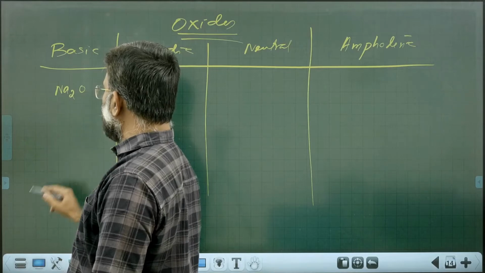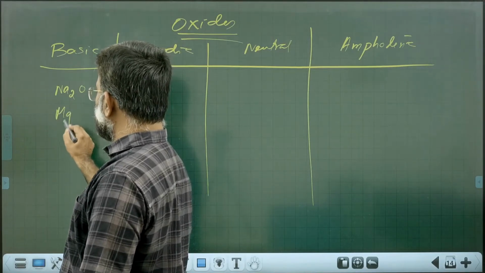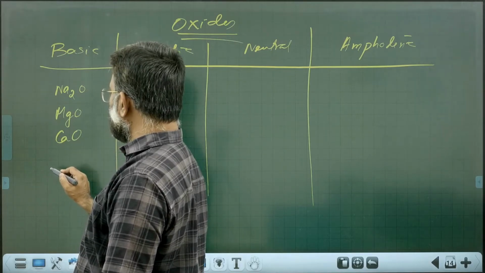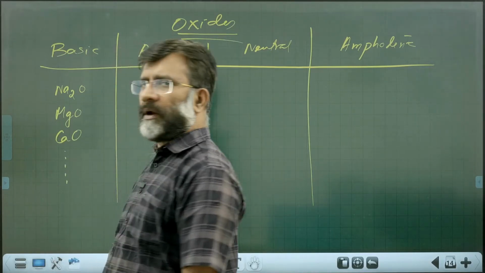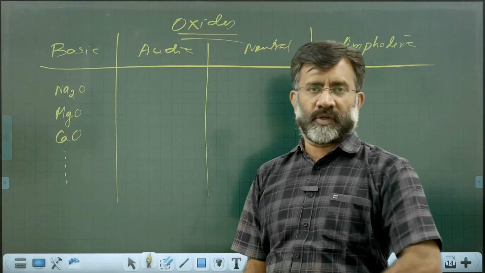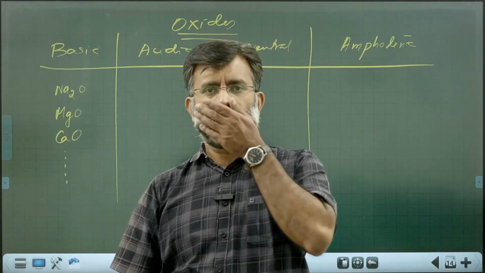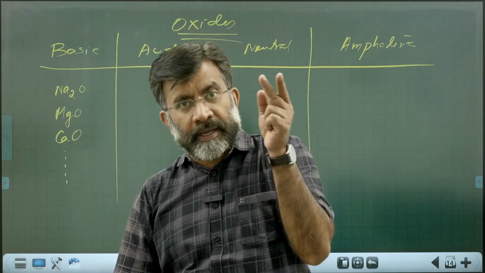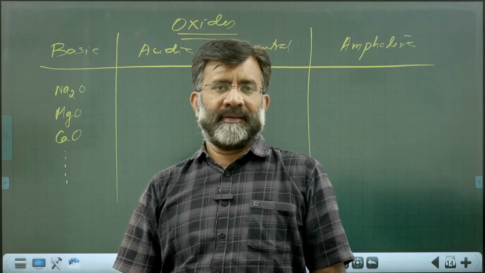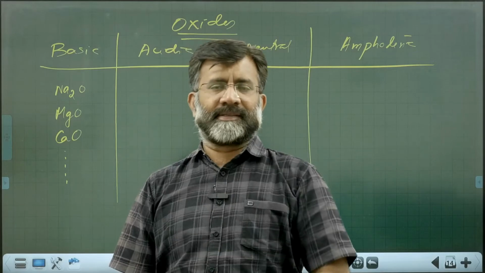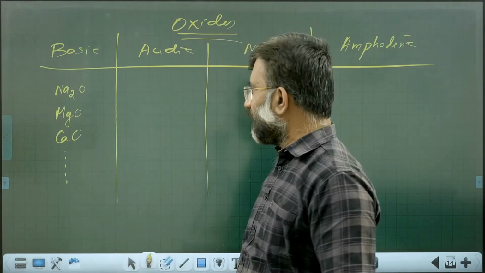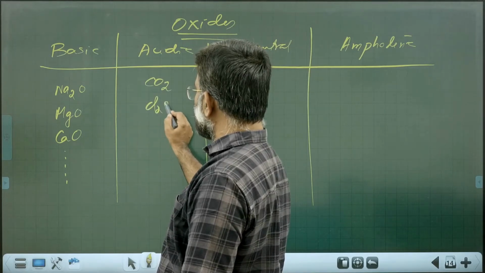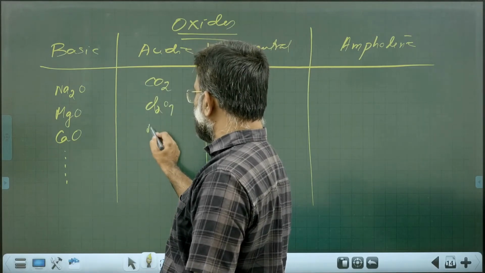Sodium oxide, basic in nature. Magnesium oxide, basic in nature. Calcium oxide, basic in nature. So many metal oxides are basic in nature. While oxides of electronegative elements, oxides of non-metals are acidic in nature. Carbon dioxide is acidic in nature. Cl2O7 is strongly acidic in nature.